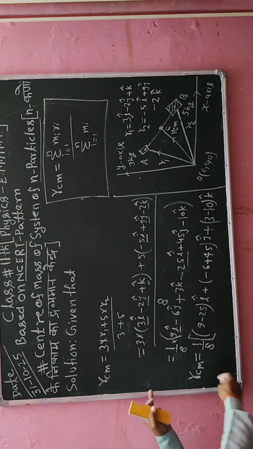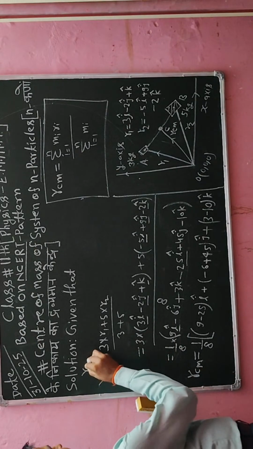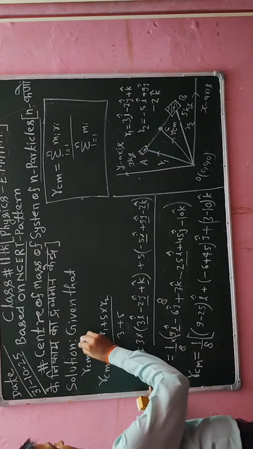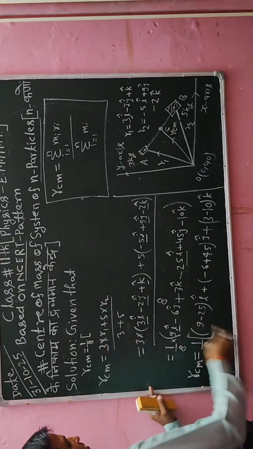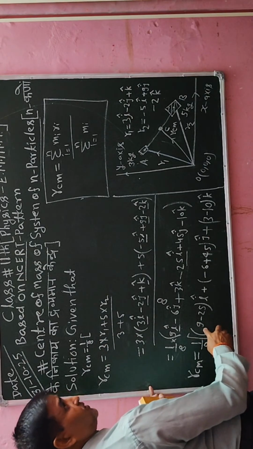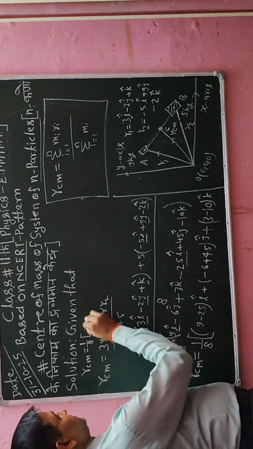Now further I am also going to summarize its value, that is RCM. Here I have to write 1 by 8. So here I have written 1 by 8, in the bracket I have to write 25, 20, here is plus 9 and minus 25, so minus 16.